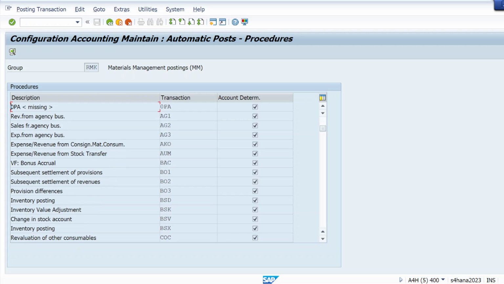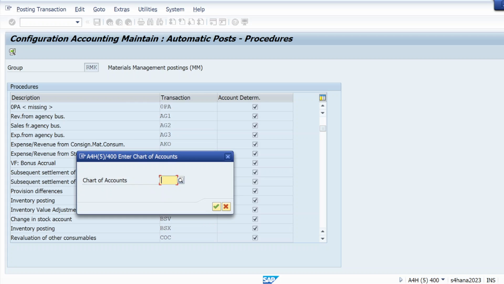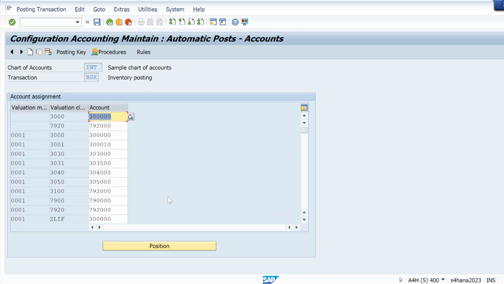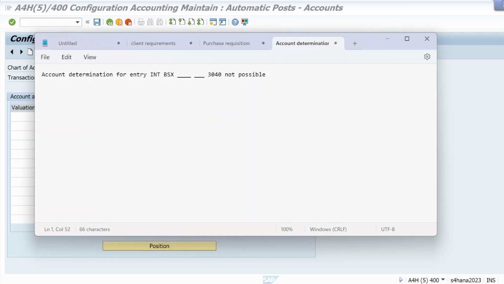Here it is. Just double click on that. And here you need to give your chart of accounts. So INT is your chart of accounts. Hit enter, right? And here, let me go to new entries, and here valuation class. Which valuation class do I need to use here?